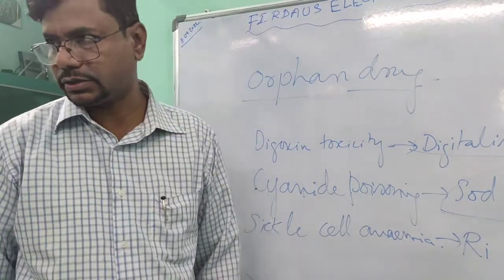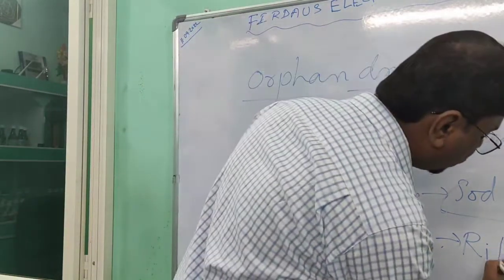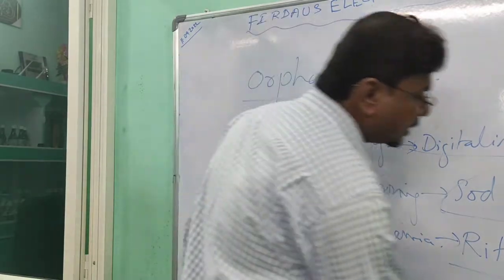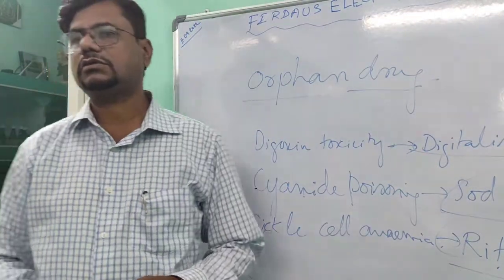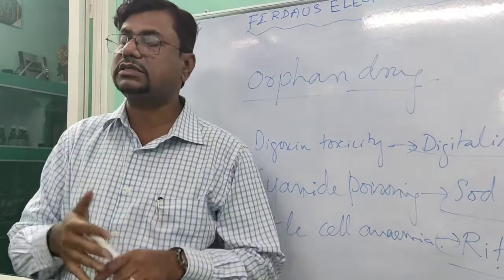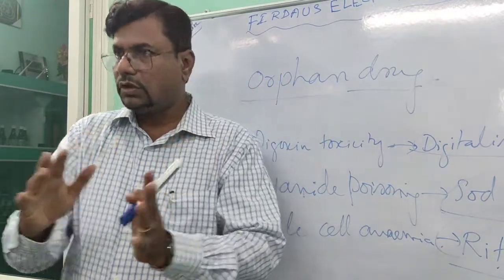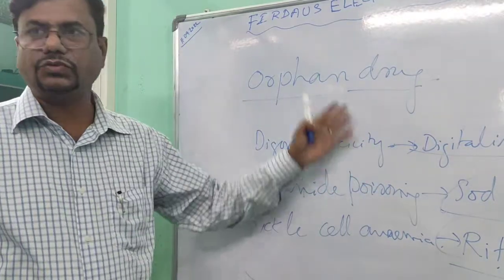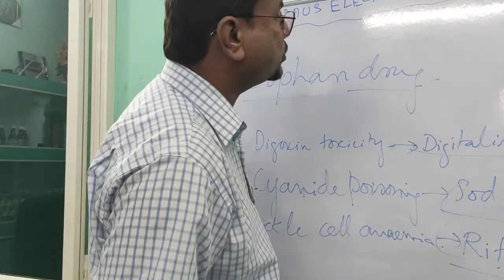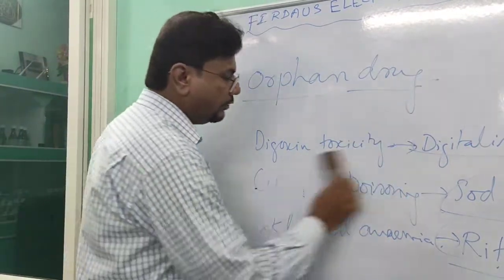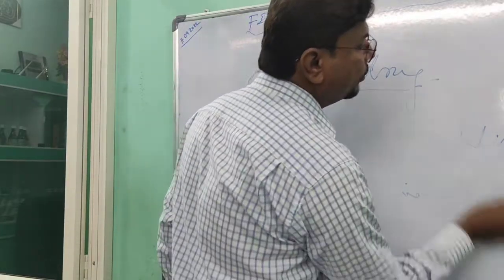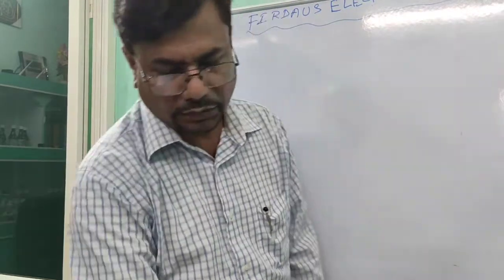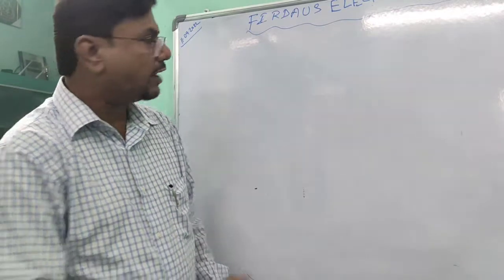Thalassemia is also a rare disease. Rituximab is a drug which is used, and even this comes under orphan drugs. So what we understood is that orphan drugs are the drugs which are used rarely, not used in common. And these are the examples with which we can see which drugs are used rarely. There are many drugs which we can remember by knowing the mnemonics, but I have taken a few of them. Okay. Then we have essential drugs.